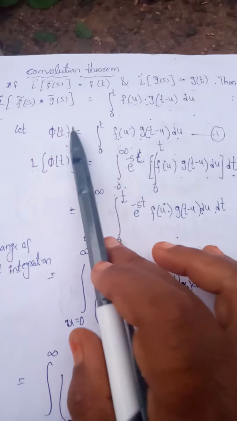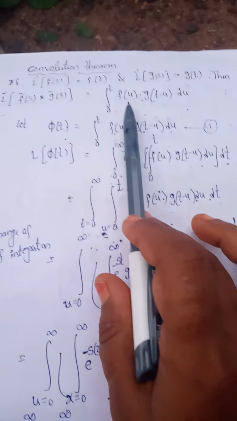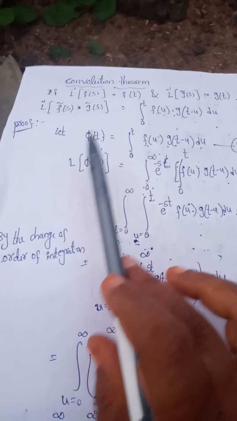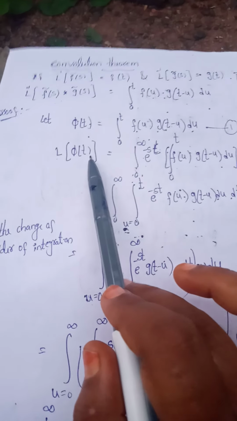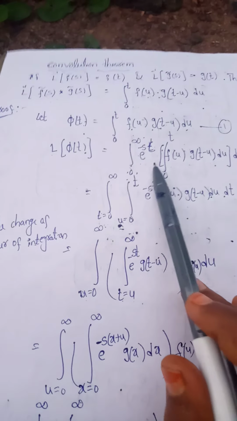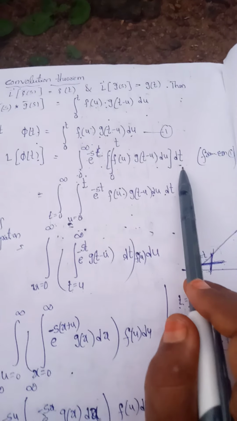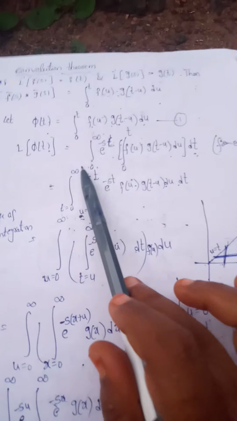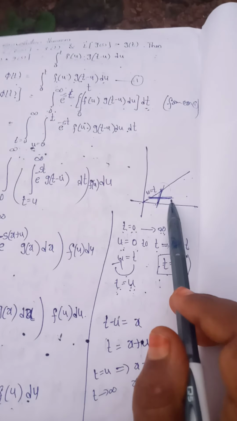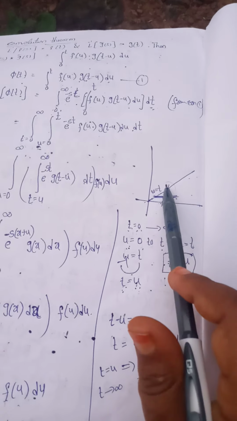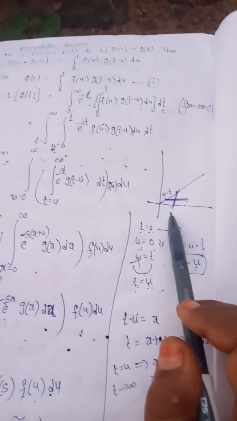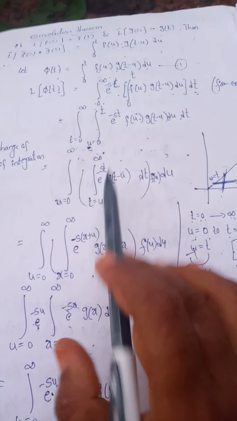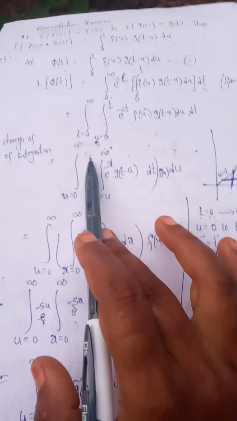So in the convolution theorem, first you can take the right side value, that is phi of t. Now you can apply the Laplace transform formula L of f of t, integral 0 to infinity e power minus st f of t dt. Here integral values u from 0 to t, t from 0 to infinity. This is the horizontal strip. This horizontal strip can be changed into vertical strip. Okay, now the integral becomes t from u to infinity, u from 0 to infinity.